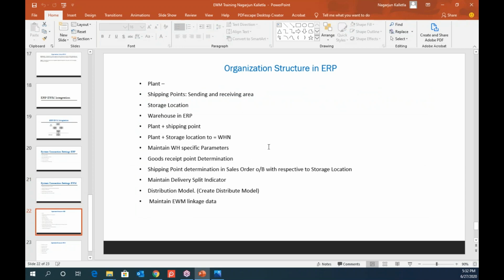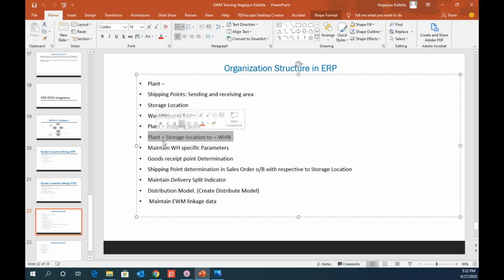And then next comes the organizational structure on the ERP. On the ERP, we will define plant, storage location, and then shipping point, warehouse. We will assign the plant to the shipping point, and then you will have this combination set of plant, storage location to warehouse, and warehouse specific parameters. We maintain that it is an EWM specific warehouse, and you also have to set up the goods receipt point determination, shipping point for outbound deliveries, and maintain the delivery split indicator. If it belongs to a different warehouse, the system has to split the delivery.